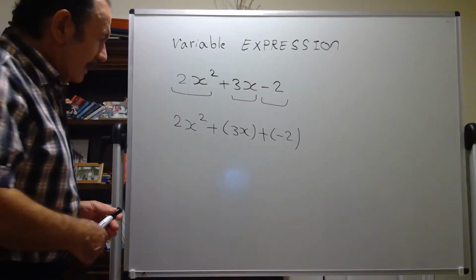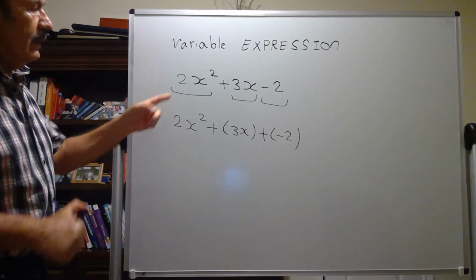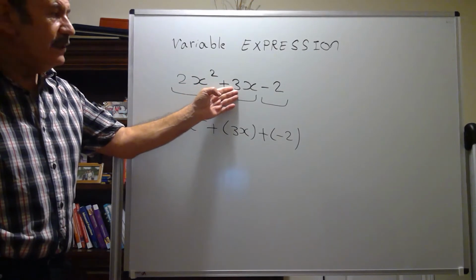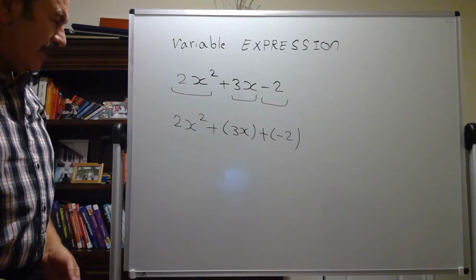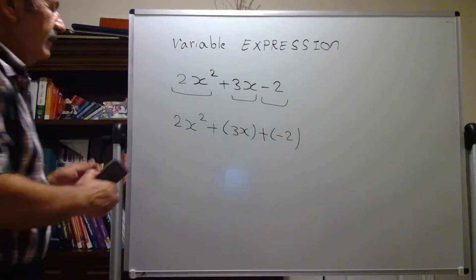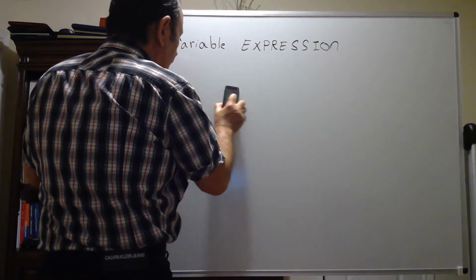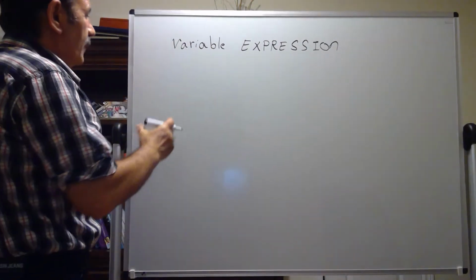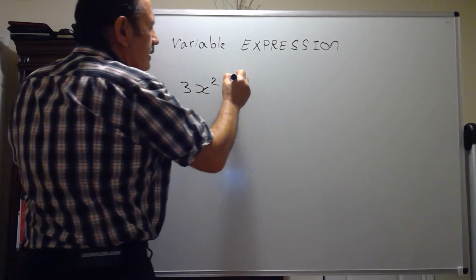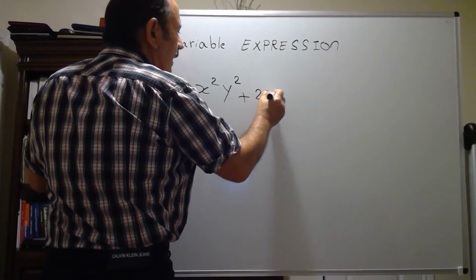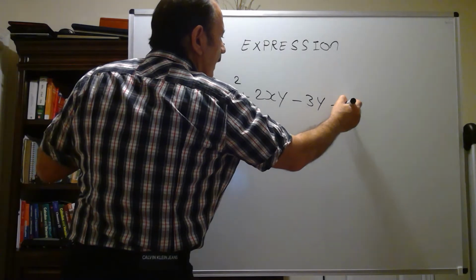Let's use another example of a variable expression. The name of these 2 is coefficient. The name of these 3 is coefficient. The name of this negative 2 is constant. Let's do another example of a variable expression. 3x squared y squared plus 2xy minus 3y minus 5.